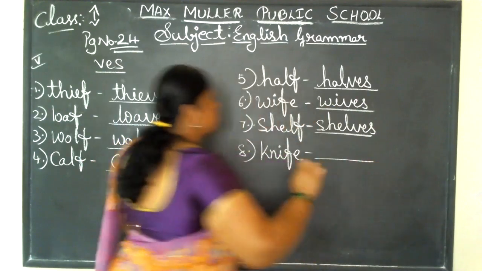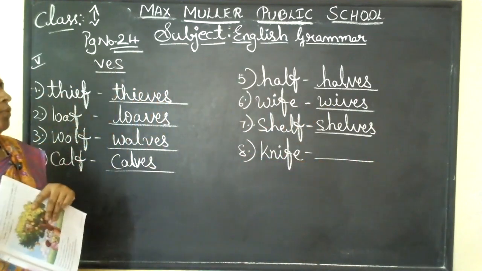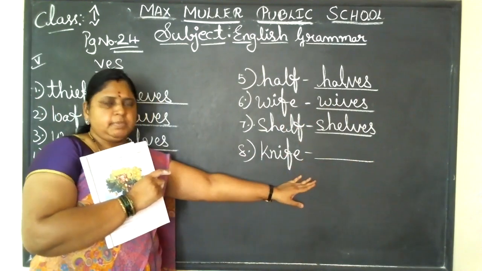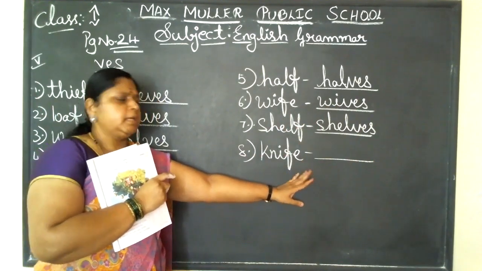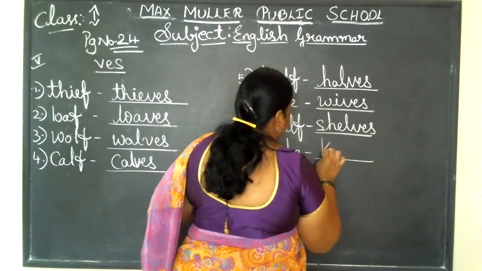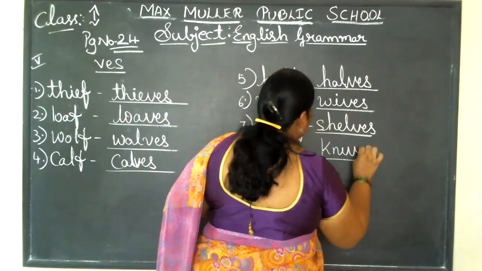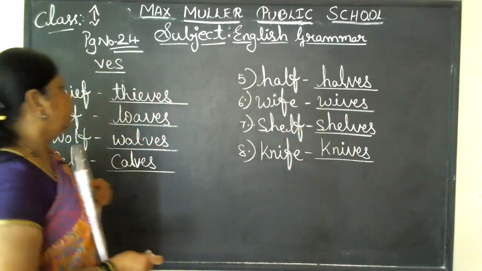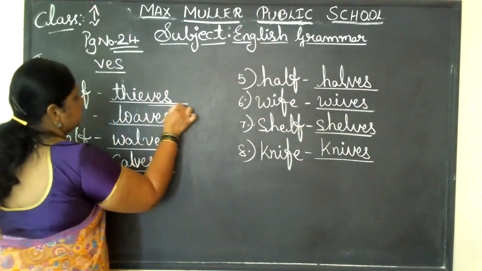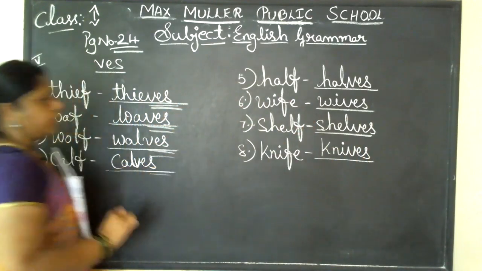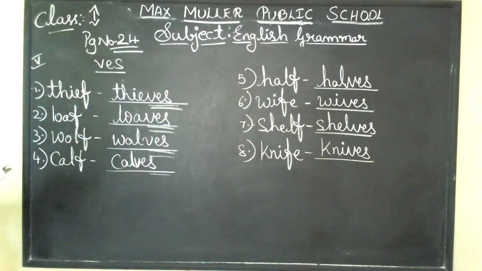Knife is the instrument that you see in the kitchen to cut vegetables, fruits, many things, right? If there is more than one, we should say knives. Yes, the VES is very important, children. Whatever heading we give, look at that and you need to write the answer very carefully.